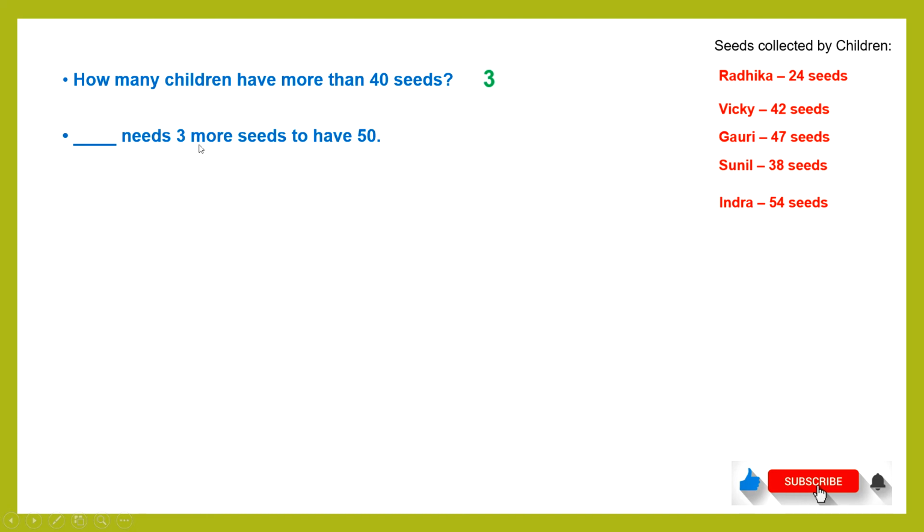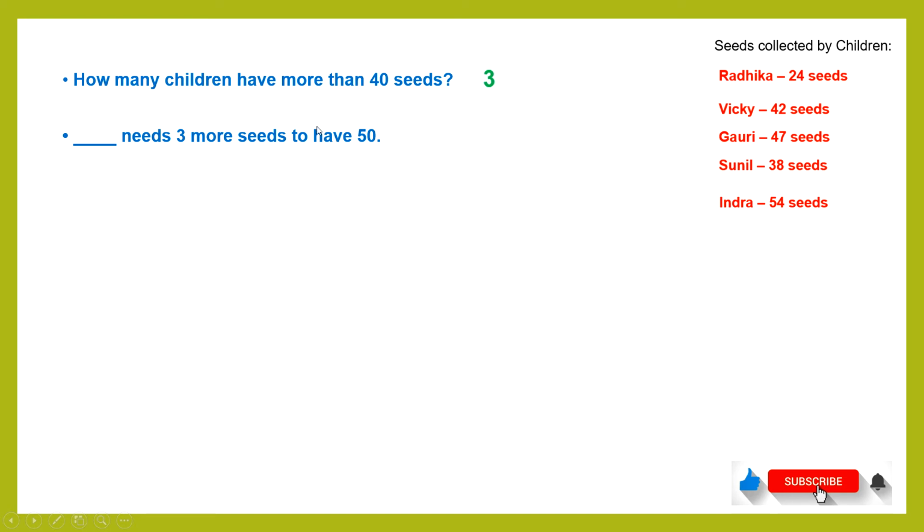Dash needs 3 more seeds to have 50. So if you subtract 3 from 50, you will get 47. If you subtract 1, you will get 49. If you subtract 2, you will get 48.